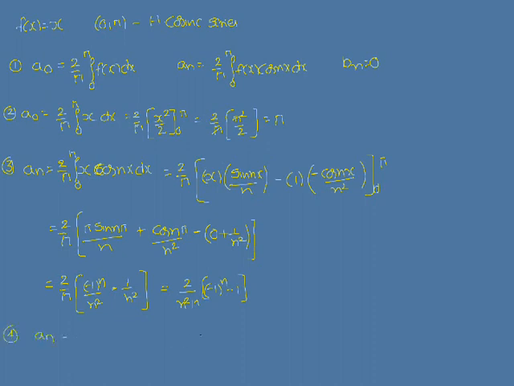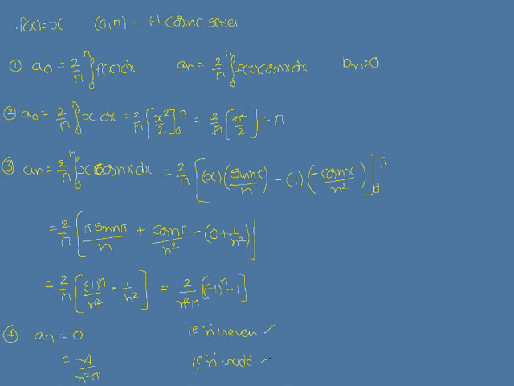So a n is equal to, if n is even, minus 1 power 2 means plus 1, and 1 minus 1 is 0 into something, so a n is equal to 0. If n is odd, what happens? Let us consider n is equal to 3, minus 1 whole power 3 minus 1, that is minus 1 minus 1, minus 2 into plus 2, gives minus 4 by n square pi. So if n is even, a n is equal to 0, and if n is odd, a n is minus 4 by n square pi.